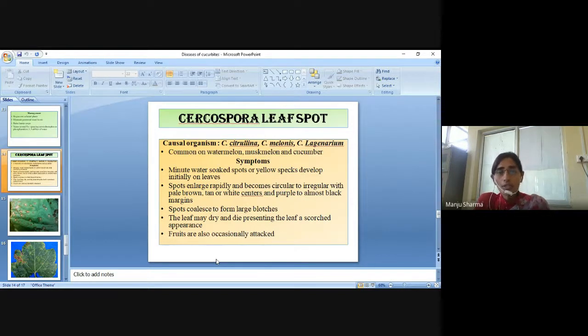Spots enlarge rapidly and become circular to irregular with pale brown, tan or white centers and purple to almost black margins. Spots coalesce to form large blotches. The leaf may dry and die, presenting a scorched appearance. Fruits are also occasionally attacked.